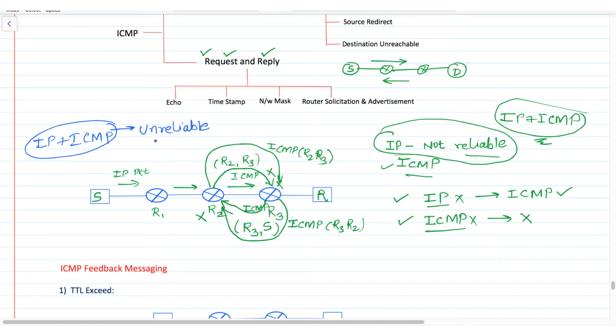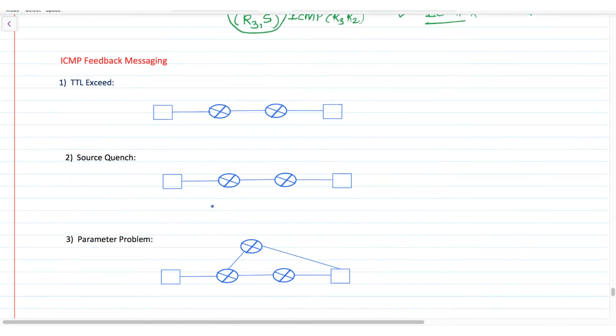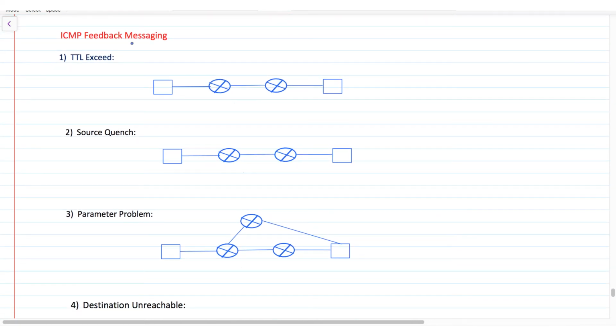All right. Now let's discuss ICMP feedback messaging. In ICMP feedback messaging, the first is called TTL exceed. TTL exceed means here we have a source S and a destination, and there are some routers in between, R1 and R2.